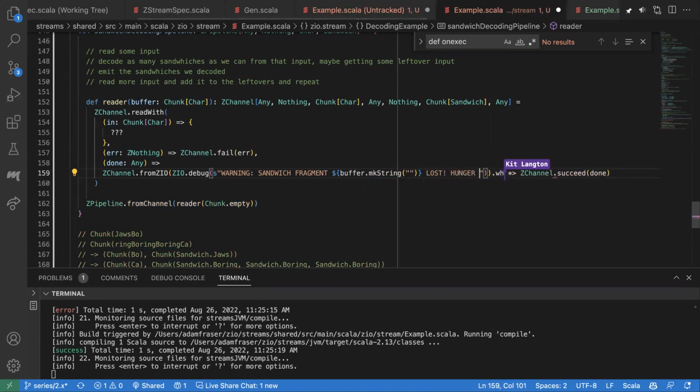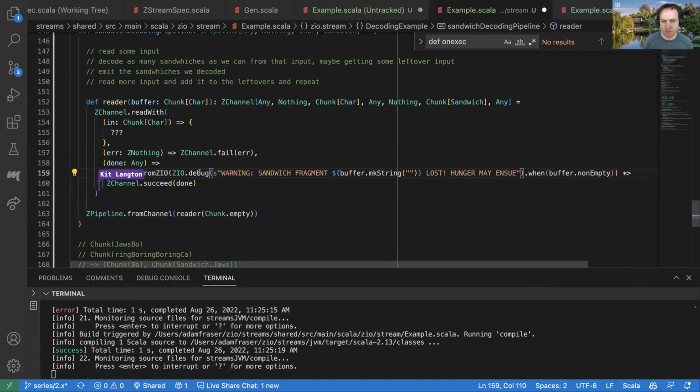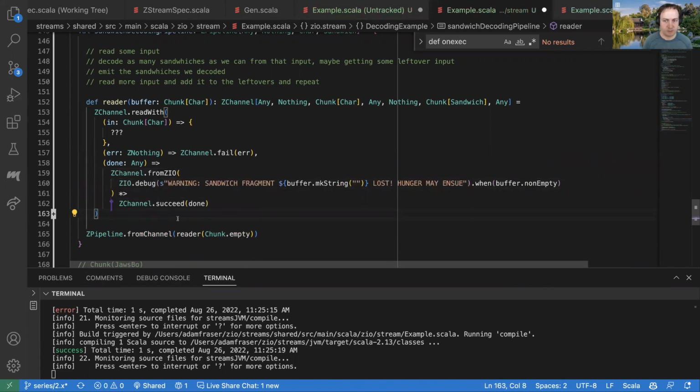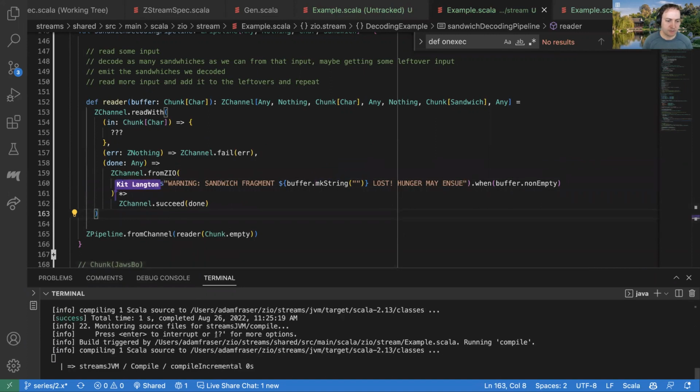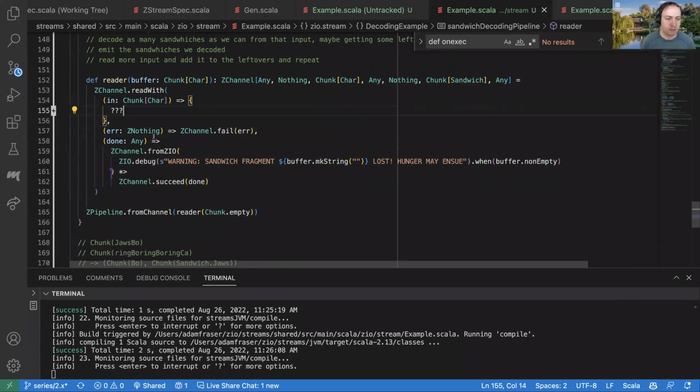And then probably do a when on channel, or we could just use the when on ZIO? Yep, perfect. Is there a when on channel? Well, I don't have autocomplete, but anyway. Okay, so now we've just got this part here.